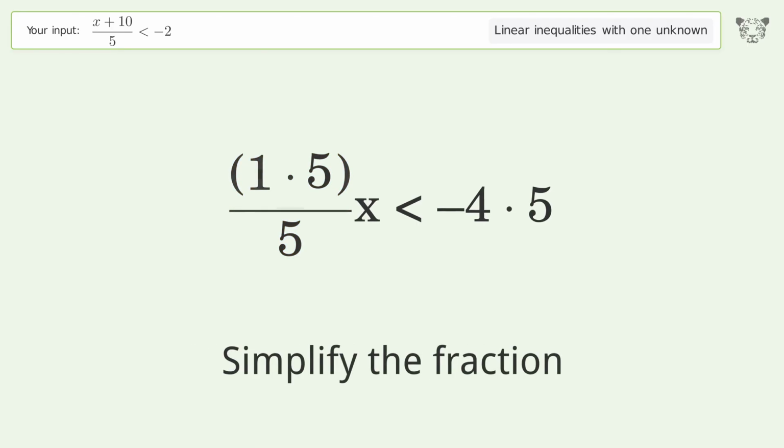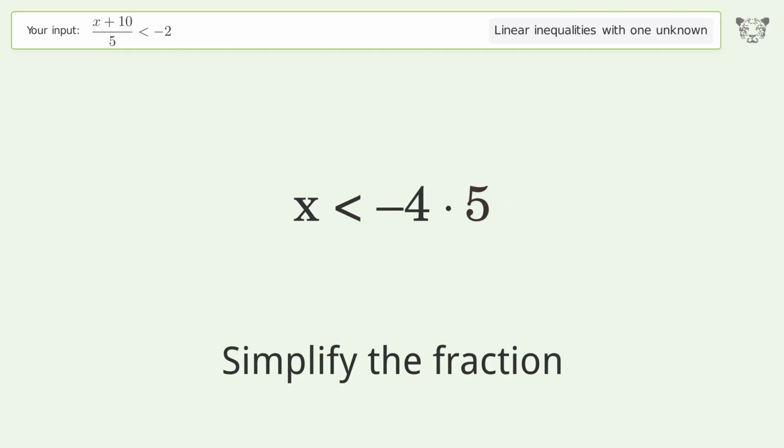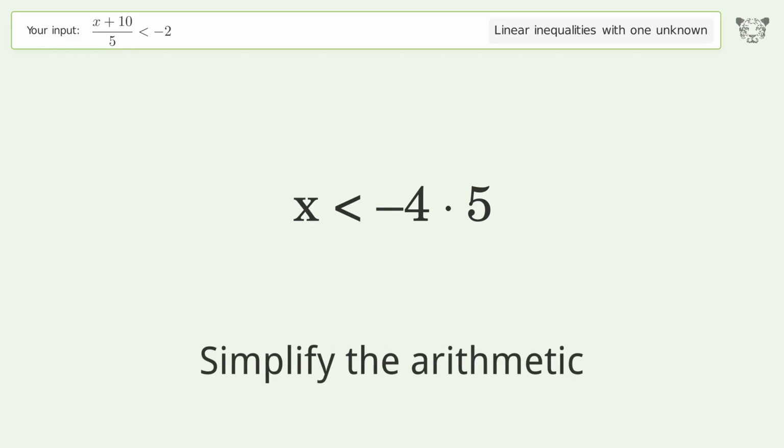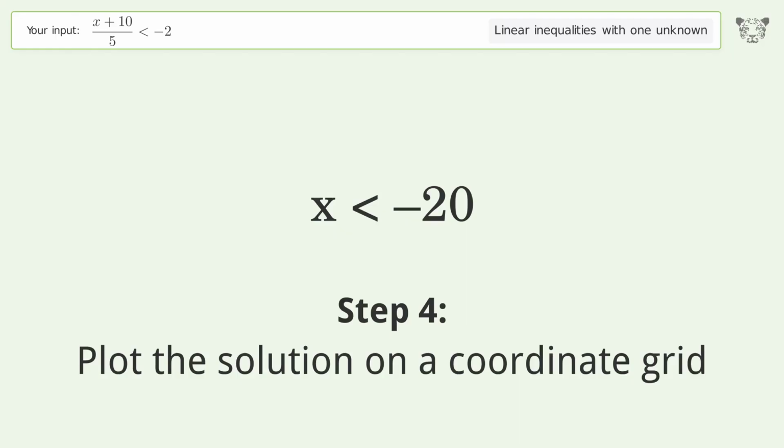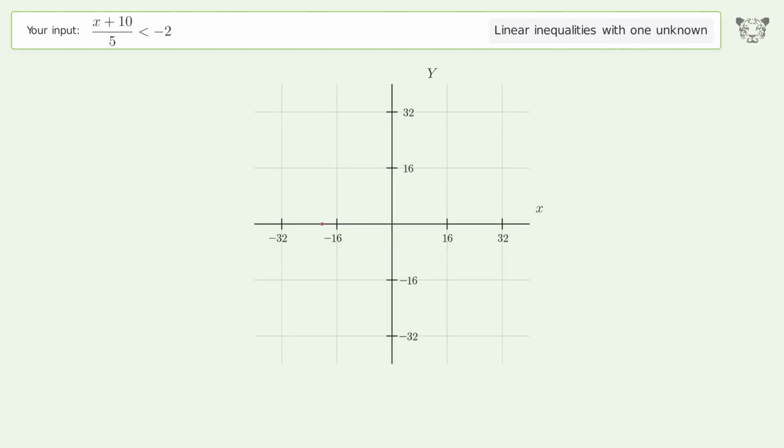Simplify the fraction. Simplify the arithmetic. Plot the solution on a coordinate grid. And so the final result is x smaller than -20.